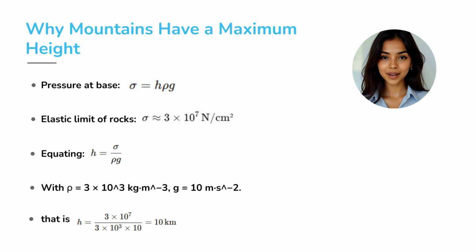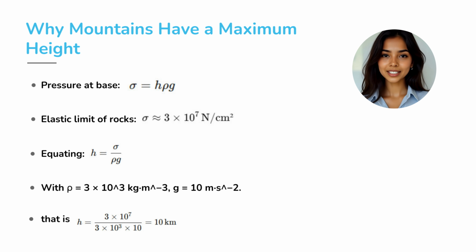Now let's move from man-made structures to nature. Did you know mountains also follow elasticity rules? Why don't they grow endlessly tall? At the base of a mountain, stress equals h times rho times g, where rho is density and g is acceleration due to gravity. The elastic limit for rocks is about 3 times 10^7 pascals. Density rho is about 3 times 10^3 kilograms per cubic meter. g is about 10 meters per second squared.